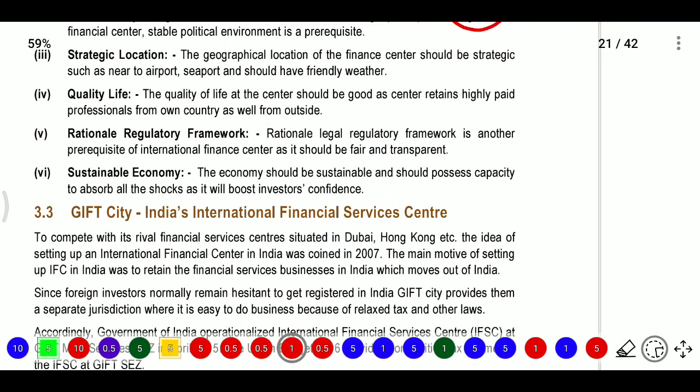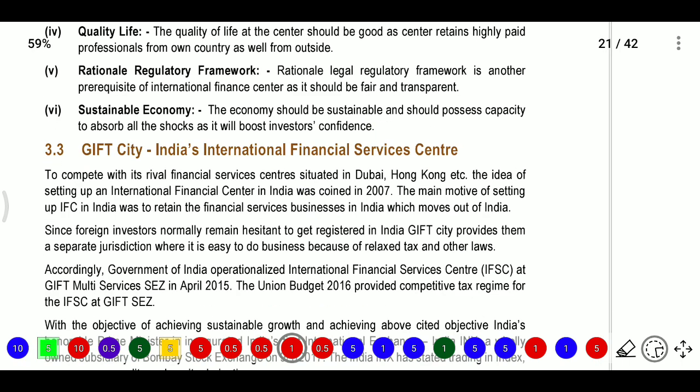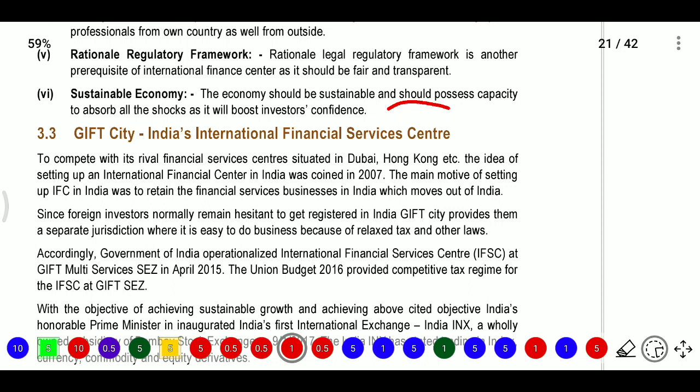Rational regulatory framework: a rational legal and regulatory framework is another prerequisite of an international financial center, as it should be fair and transparent. Sustainable economy: the economy should be sustainable and should possess the capacity to absorb shocks, as it will boost investor confidence.